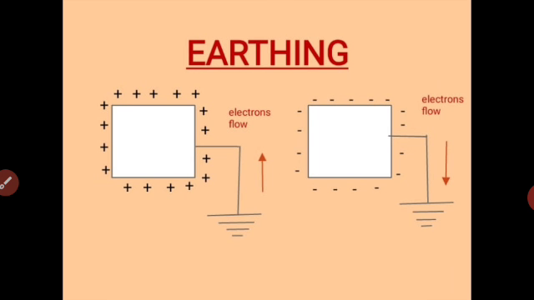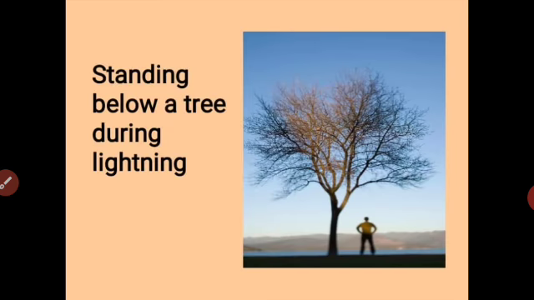In the next diagram, the object has excess of negative charges on the surface. When this object is grounded, electrons from the object now flow to the ground. The arrow is pointing downwards, which shows that the excess of electrons have found a path via the conducting rod or the conducting wire, and they can then flow to the ground. Thus, the objects which are initially charged become uncharged when we ground them. This is what happens in all the circuits.